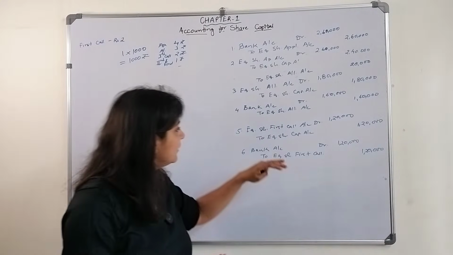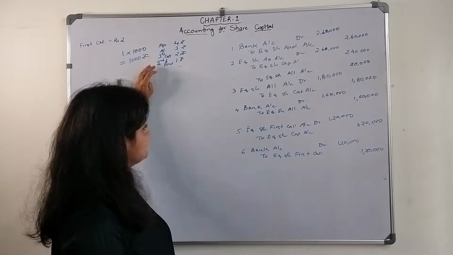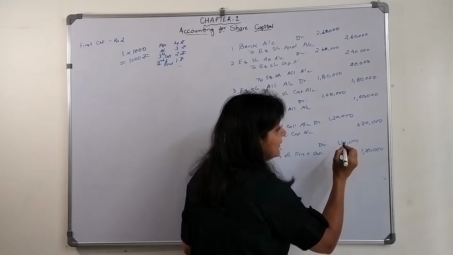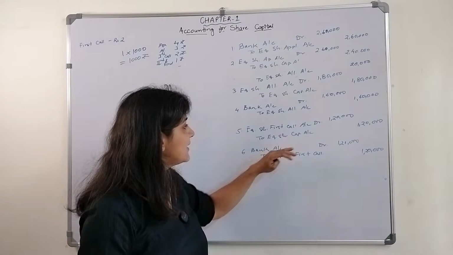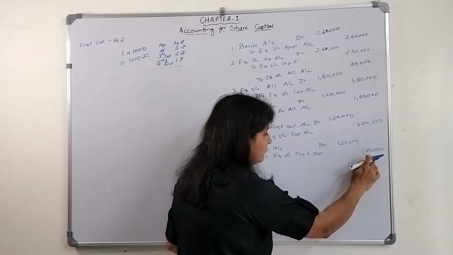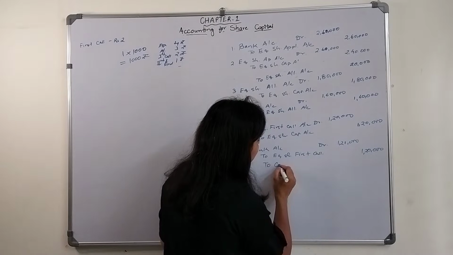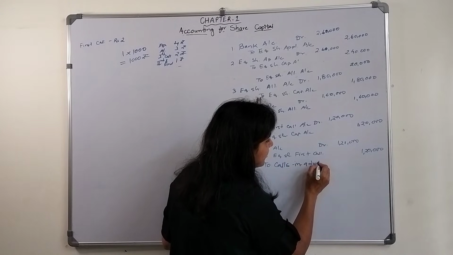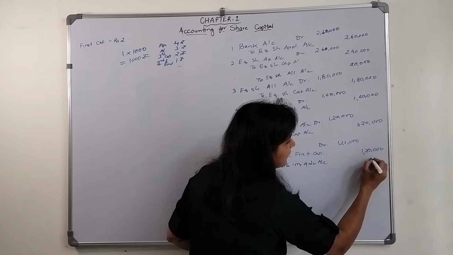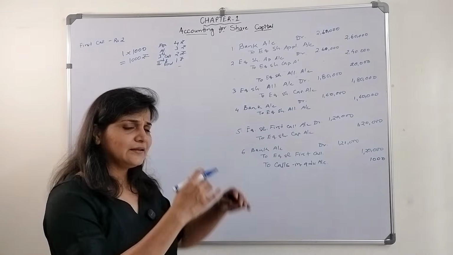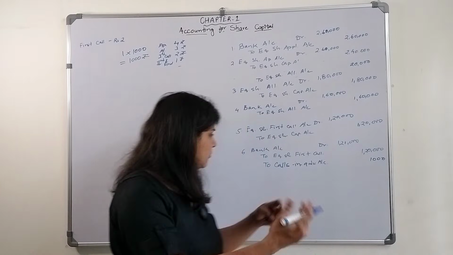What will be the journal entry? Bank account debit, they have received how much? 1,21,000. To equity share first call 120, then they have to mention this calls in advance account, 1,000 rupees. Understood? Then when they make the second and final call, what will be the entry?